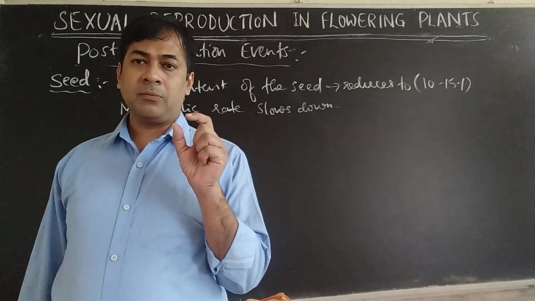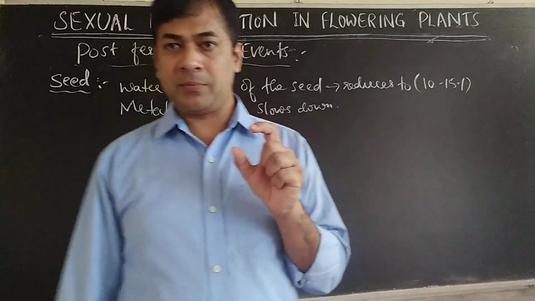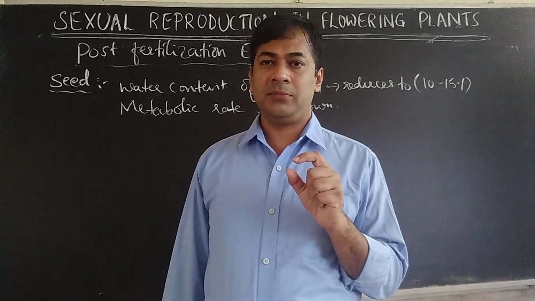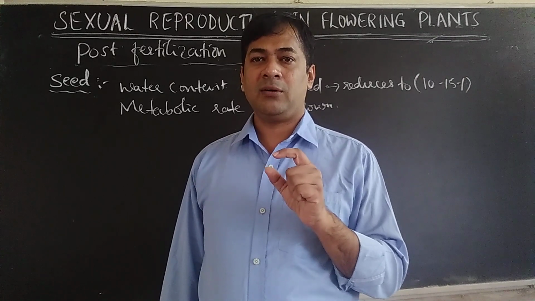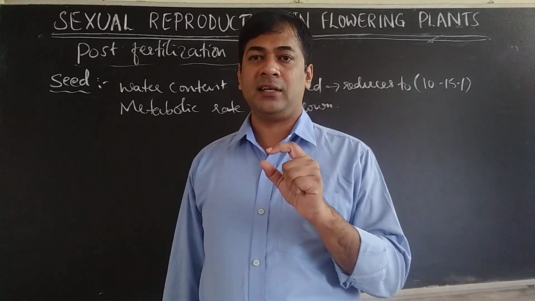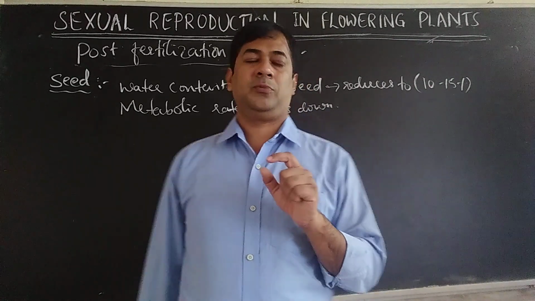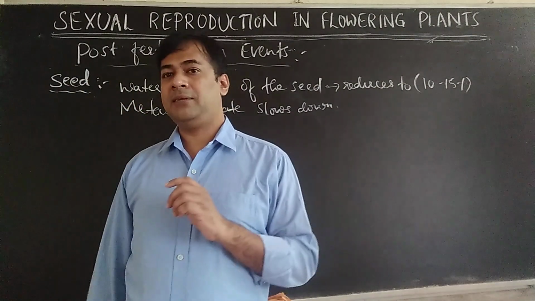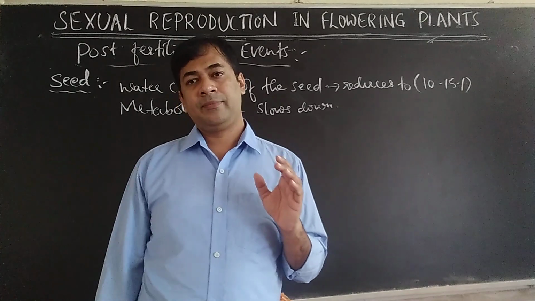Then the metabolic rate, whatever biological and biochemical processes are happening in the seed, will reduce. Metabolism means the overall processes which happen in the seed. The metabolism reduces.